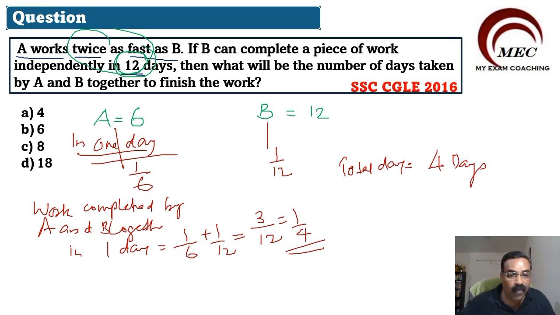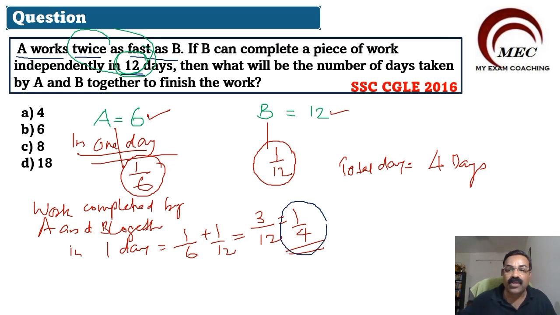If in one day A completes 1/6, A will complete the work in 6 days. In one day B completes 1/12, so B completes the work in 12 days. In one day A and B together complete 1/4, so the work will be completed in 4 days. So accordingly we will mark the correct option as option A, 4 days. Why have we taken A is equal to 6 here?